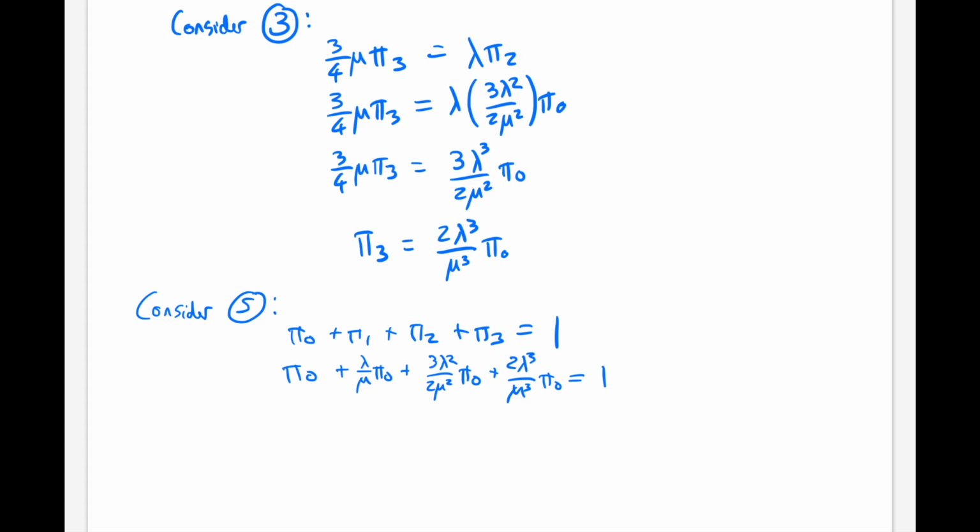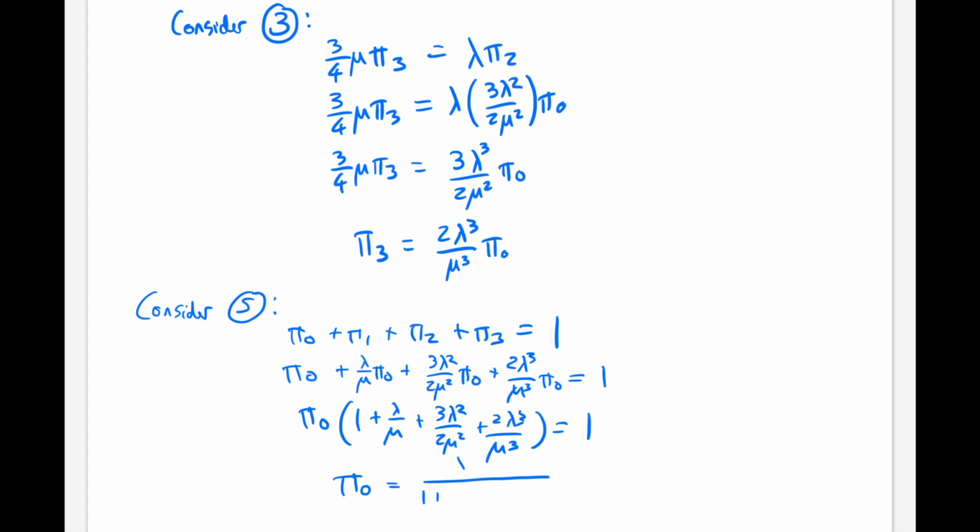factor out a pi 0, and then divide through by the scalar multiple there to get pi 0 is equal to 1 divided by that factor.